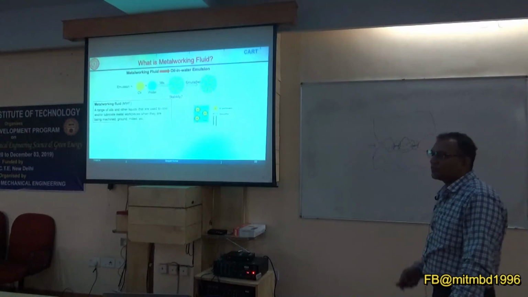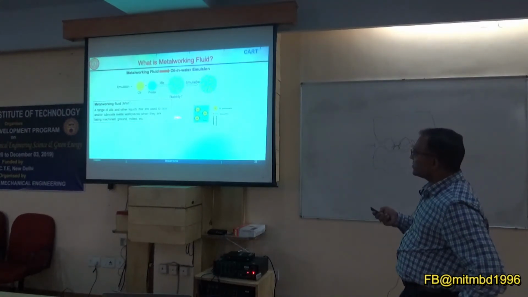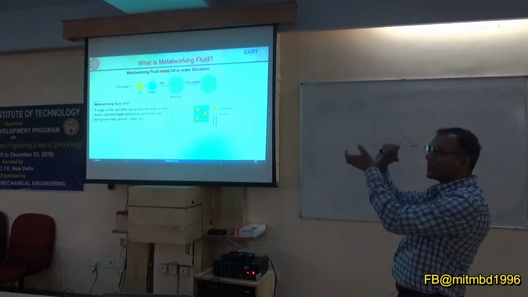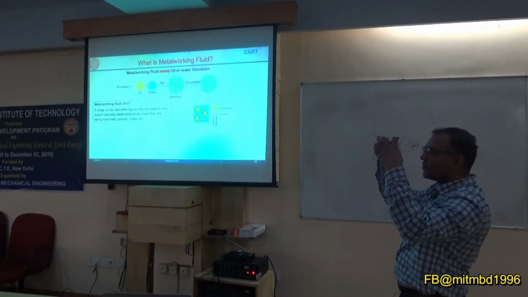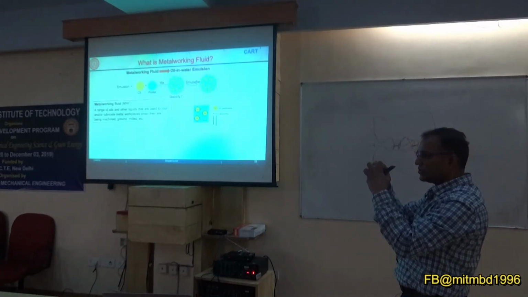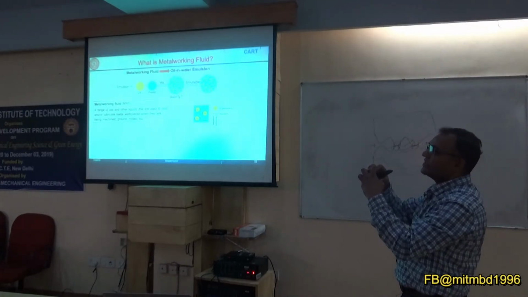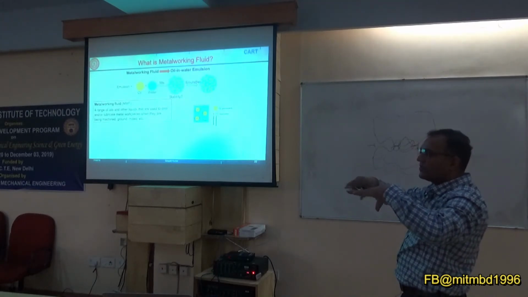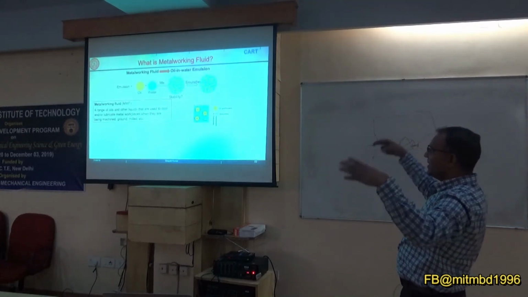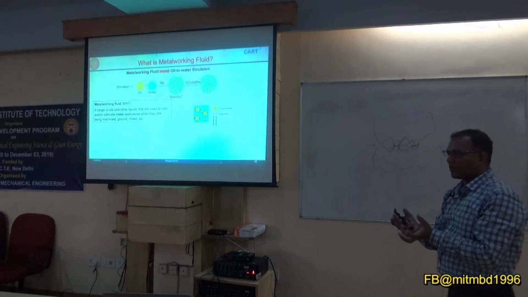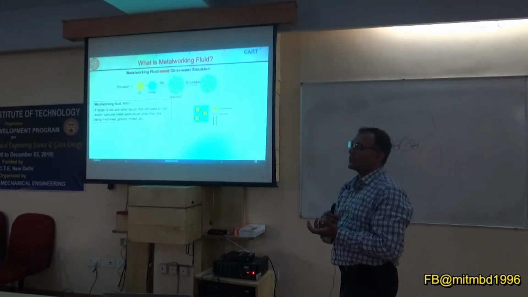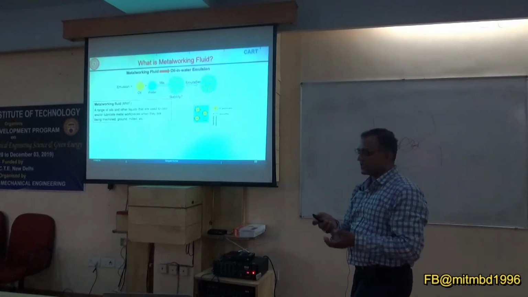If I remove the oil from this system, this ball of surfactant, all hydrophobic parts inside, there is no oil, and this happens when surfactant concentration is very high. Because when concentration is low, they sit at the interface. But when it is high, they try to make a ball, and this ball is known as a micelle. The concentration at which the formation of micelles starts is known as the critical micelle concentration.